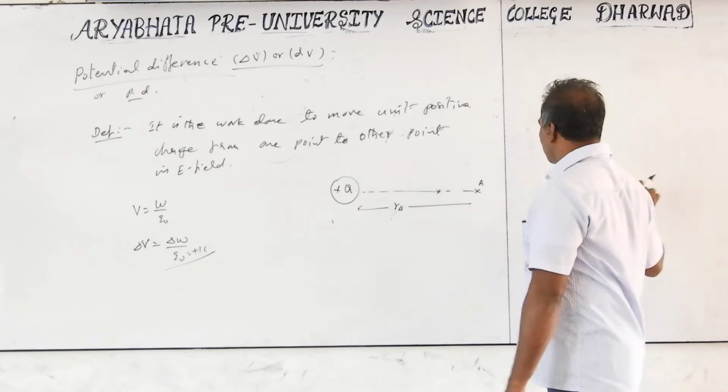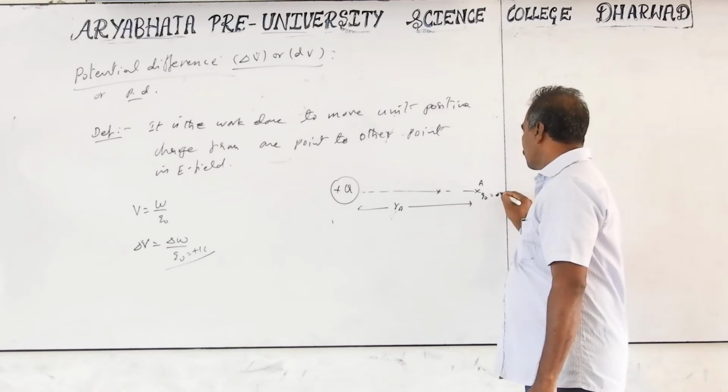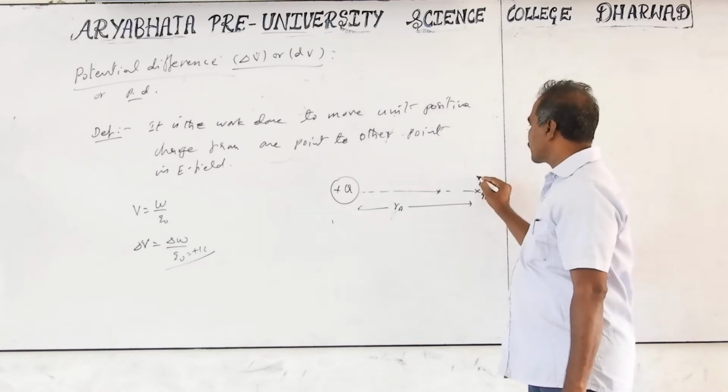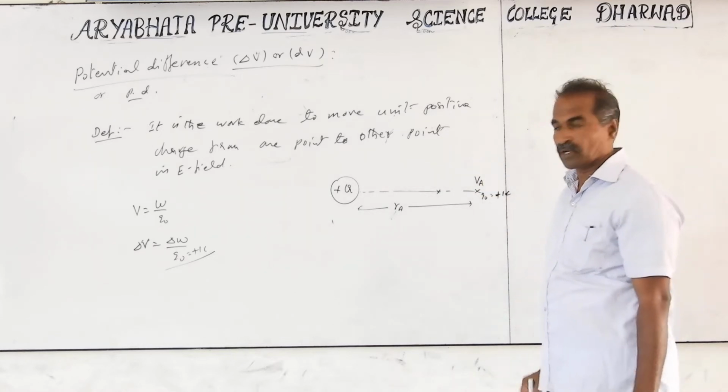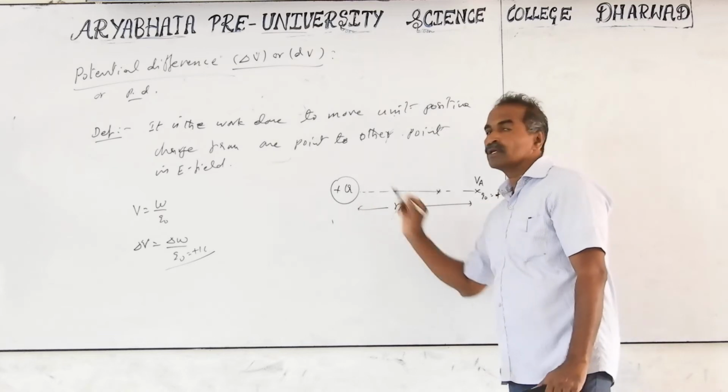Bring the charge Q naught equal to plus 1 coulomb from infinity to this point, and the work done is stored as energy here. When the charge is 1 coulomb, we call it potential. So the potential at A is VA, at a distance RA from the source charge.